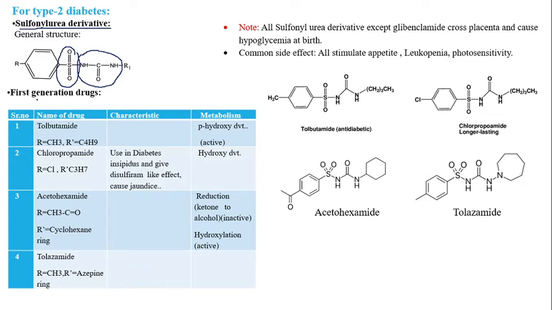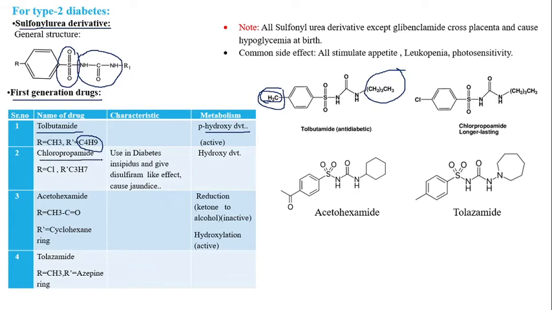Now, if you look at the various drugs that come under this category, it is again divided into two classes, first generation as well as second generation. In first generation, for example, tolbutamide. As the name indicates, butamide, so butane is there. At the R1 position, that means here there is a methyl group and here there is a butane. So it is called tolbutamide, and the para hydroxy derivative is an active metabolite. That means this methyl group is hydroxylated.